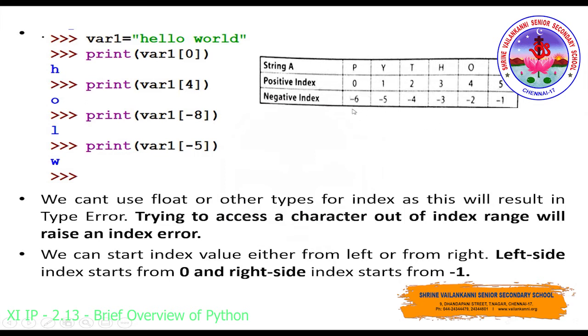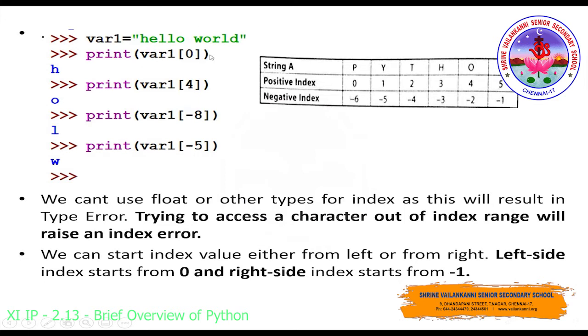An index value can be a positive or negative integer, but it should not be any floating point type. Because if you try to give a floating point or other types for the index position, it will result in a type error. That is the reason we have to use only integer values, a positive index or a negative index.